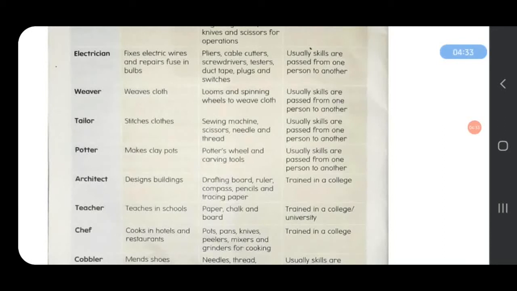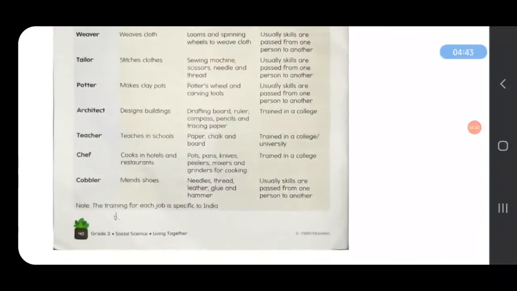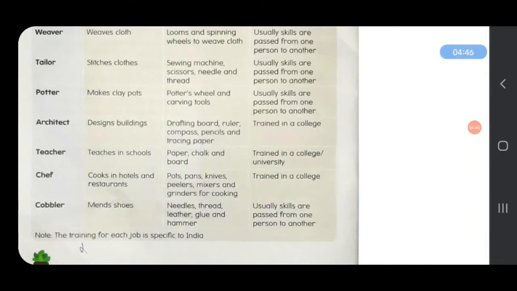Next is tailor. A tailor stitches clothes. Tools are scissors, needle, sewing machine, and needs skills. A potter makes clay pots, and the tools they use are a potter's wheel and carving tools. And usually skills are needed to be a potter. An architect designs buildings.